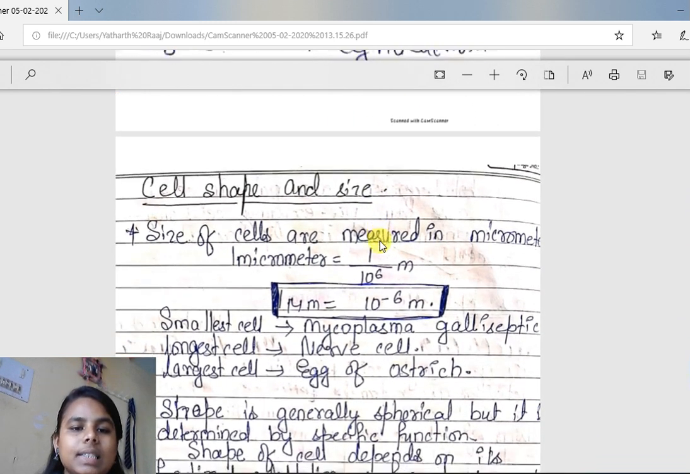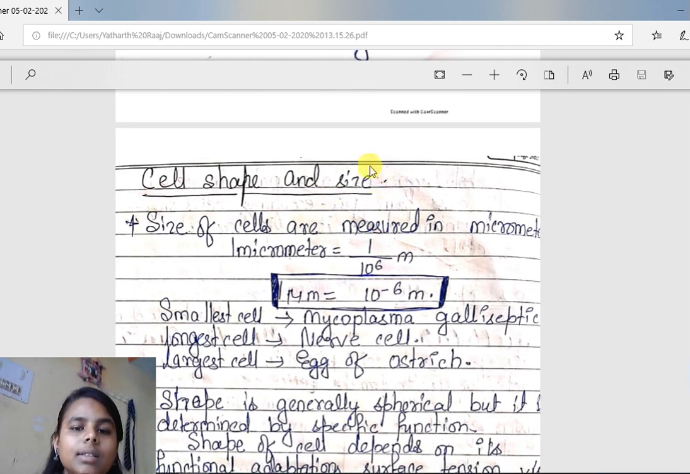Cell shape and size. About the size of the cell, cells are very, very small. They cannot be measured in meters or in any other unit. A special unit has been taken to measure cells because they are very small and the unit is micrometer. 1 micrometer is 1 by 10 to the power 6 meter. That means 1 meter when divided into 10 to the power 6 parts, then 1 unit from that has been chosen to measure the size of the cells, and that unit has been named micrometer.